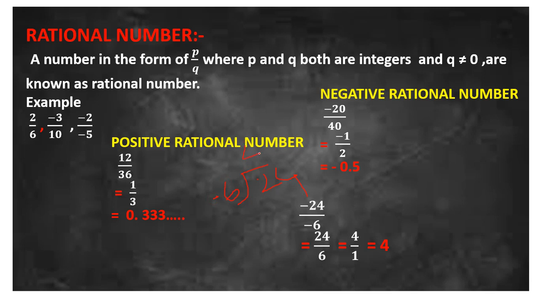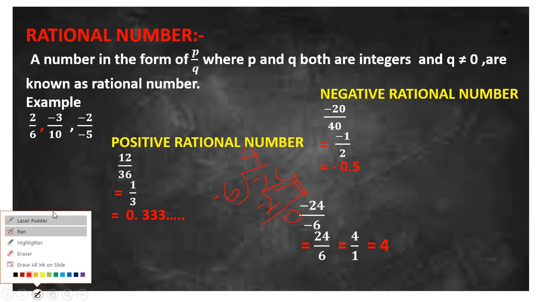minus 6 fours are minus 24, and we get 0. So -24 divided by -6 becomes plus 4. So we have 4 upon 1, which we can write as 4.